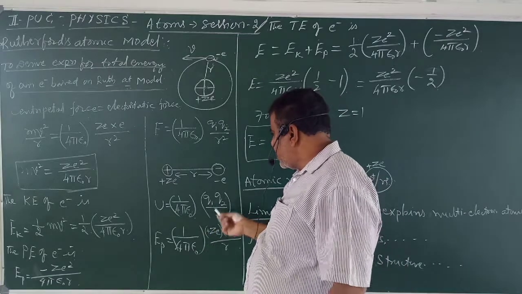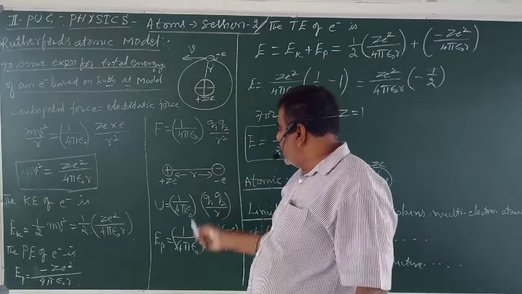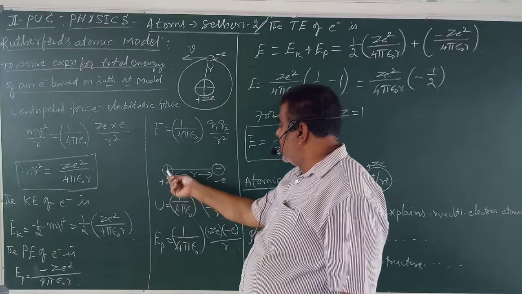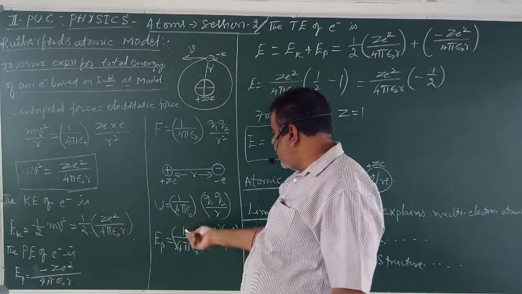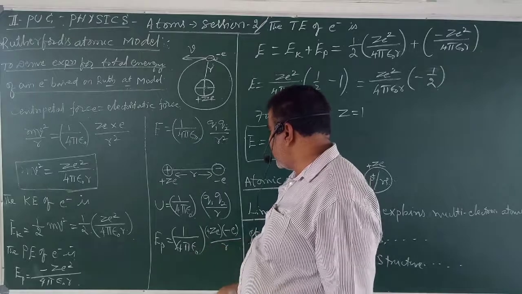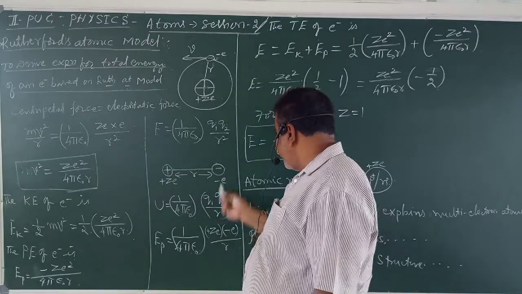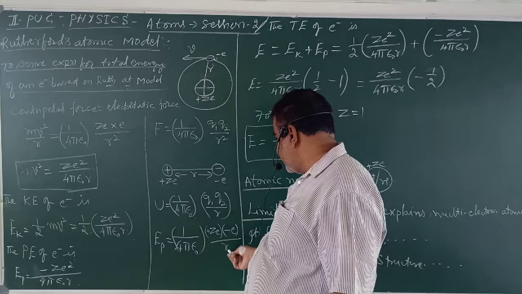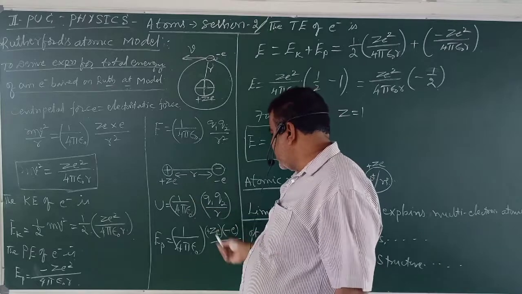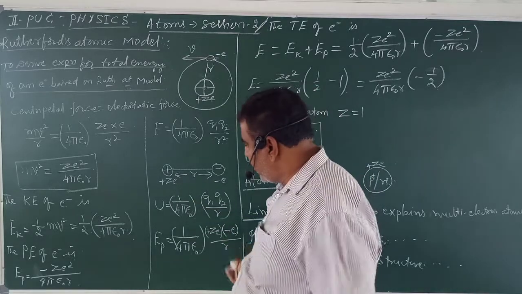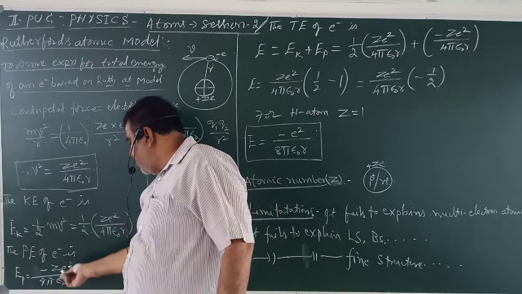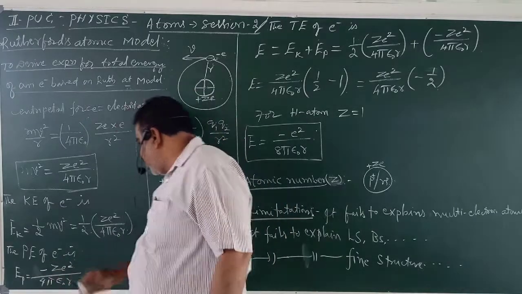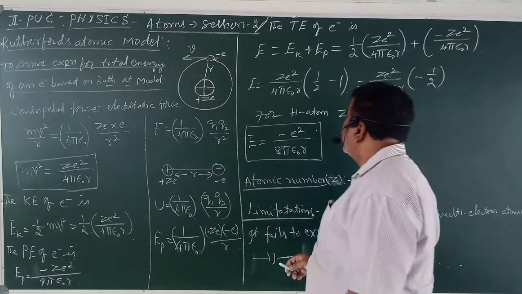If we apply this expression to this system, the potential energy of these two unlike charges is negative. It is given by 1 by 4 pi epsilon naught, q1 q2 is negative, divided by distance. If you simplify this, the potential energy of the electron is given by minus Ze square divided by 4 pi epsilon naught r.